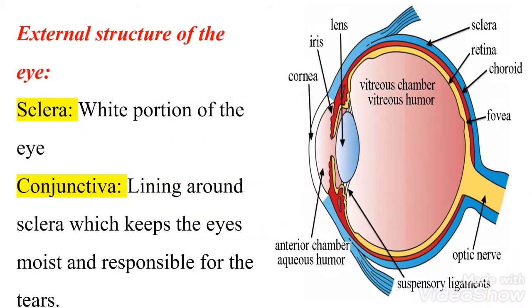The external structure of the eye includes sclera, conjunctiva, cornea, iris and pupil. Sclera is the white portion of our eye. And conjunctiva is a thin lining around the sclera which keeps our eyes very moist and it is responsible for the tears.